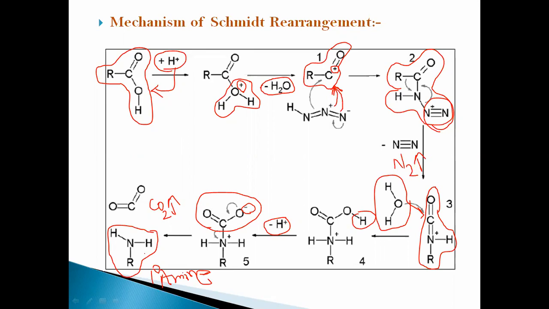First is protonation, followed by loss of water molecules, then attack of the hydrazoic acid, then intermediate formation, isocyanate is formed, followed by deprotonation and decarboxylation to give the primary amine as a final product. All of you note down this mechanism of Schmidt rearrangement.